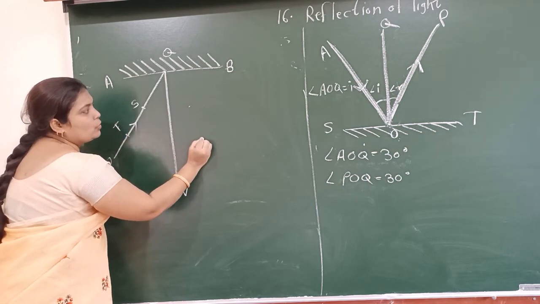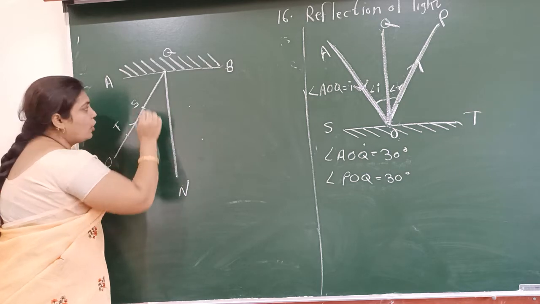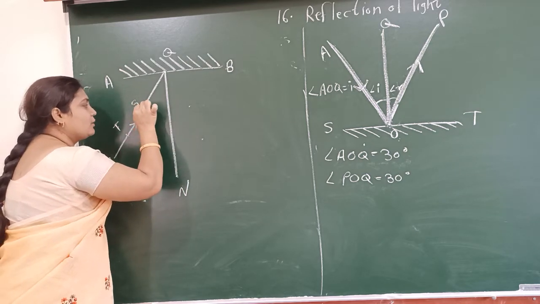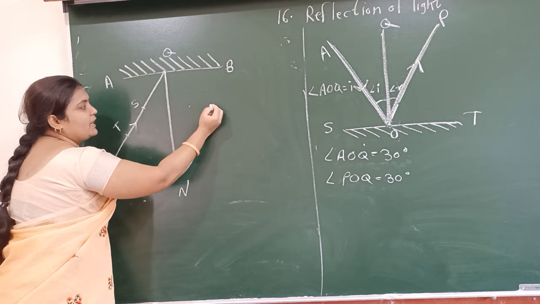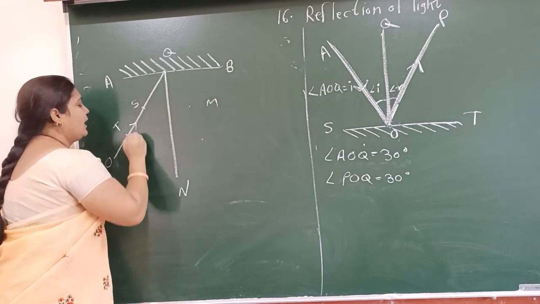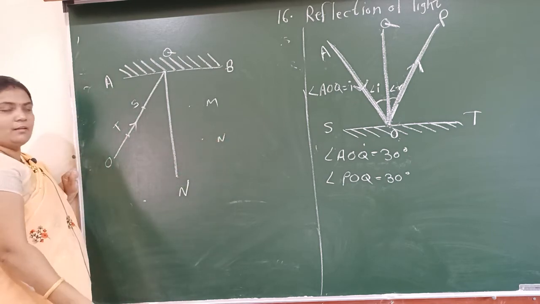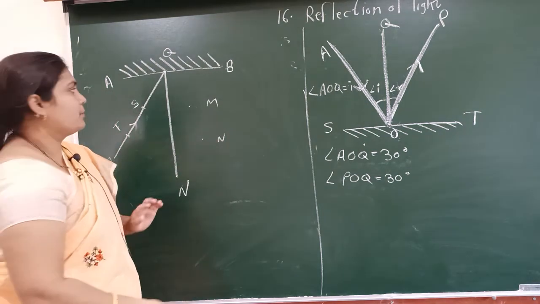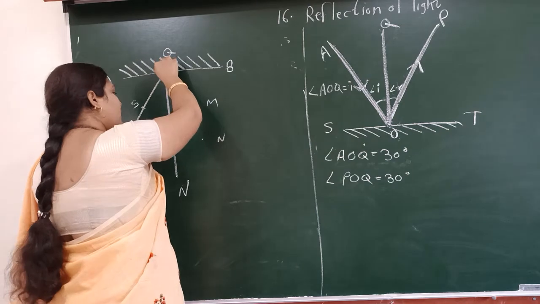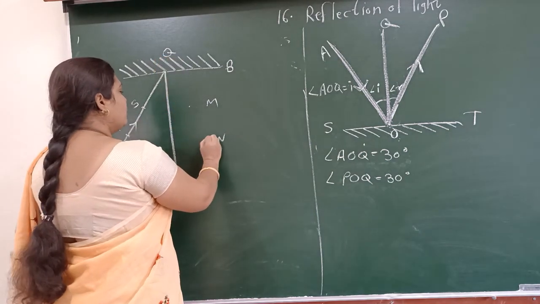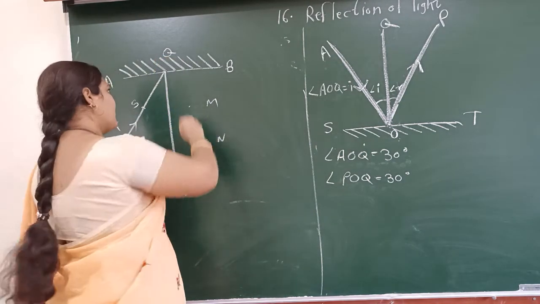Note down those two points of reflection: the reflection of pin S is here, I am naming it M, and the reflection of pin T I am naming N. Now draw a line passing through these two points.